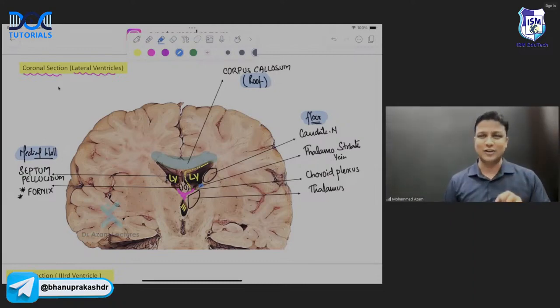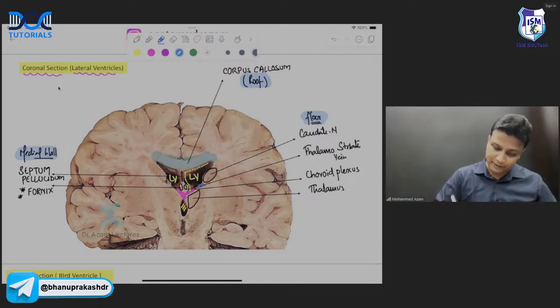If you know these structures in the coronal section, then no need to worry about any other structures, sir. Yes, remaining things you already know very well. And the outer part of the brain will be the cerebral cortex, and then from there we'll be having corona radiata, internal capsule. ये तो सब कुछ आपको already पता है, sir.